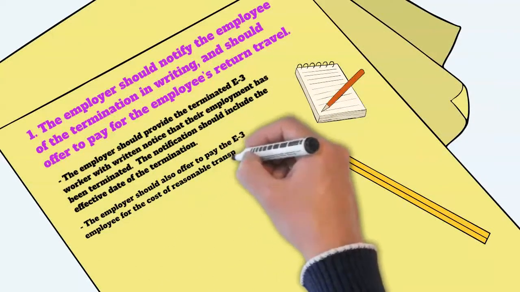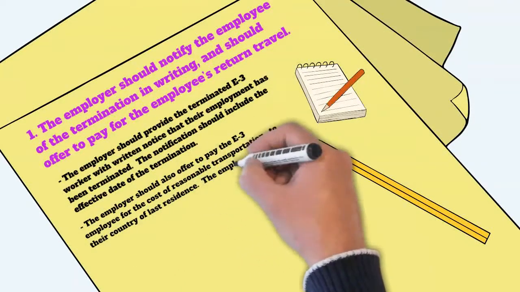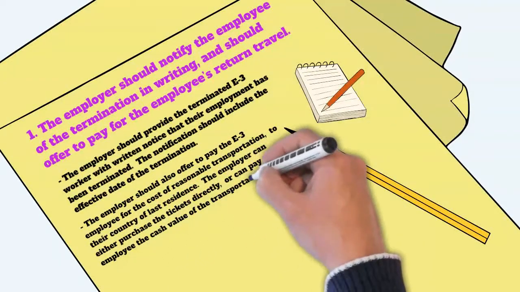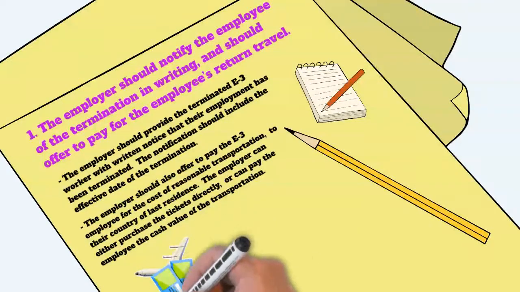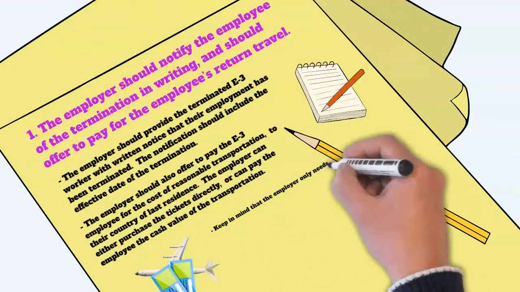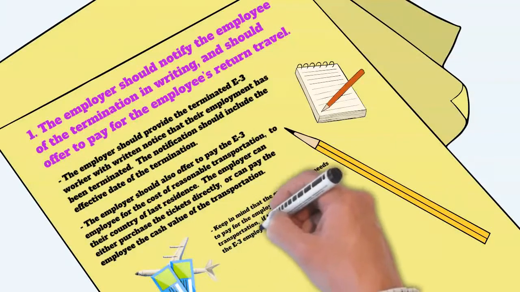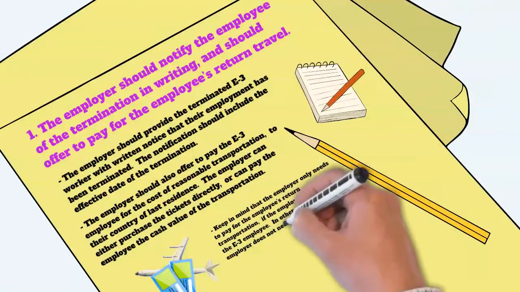The employer should also offer to pay the E-3 employee for the cost of reasonable transportation to their country of last residence. The employer can either purchase the tickets directly, or can pay the employee the cash value of the transportation. Keep in mind that the employer only needs to pay for the employee's return transportation if the employer terminated